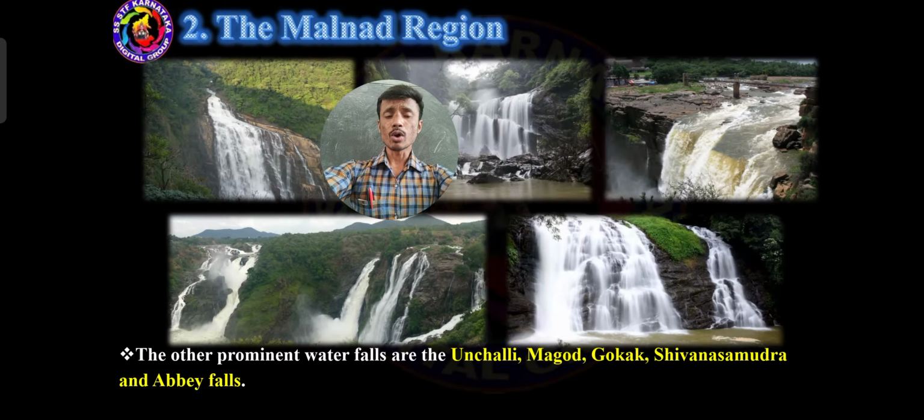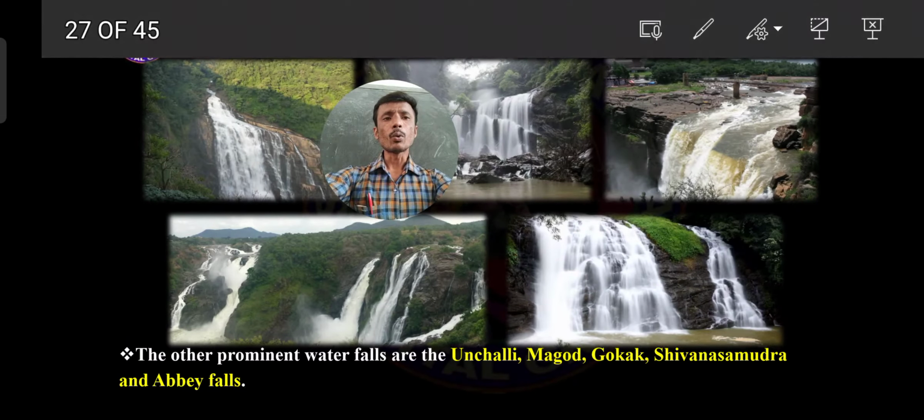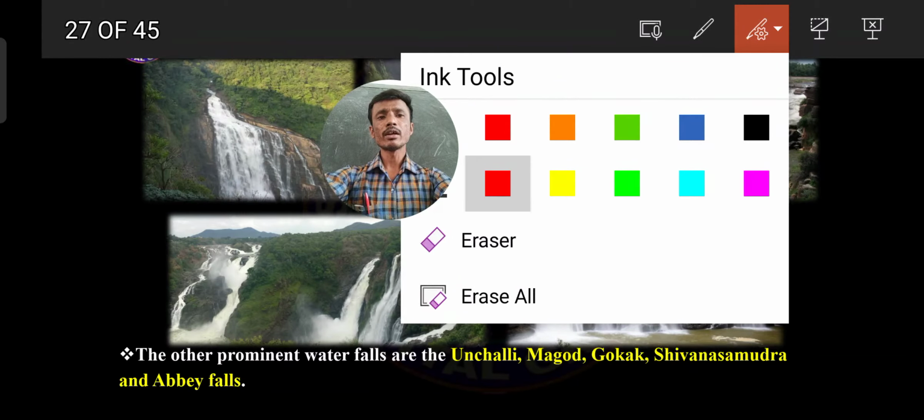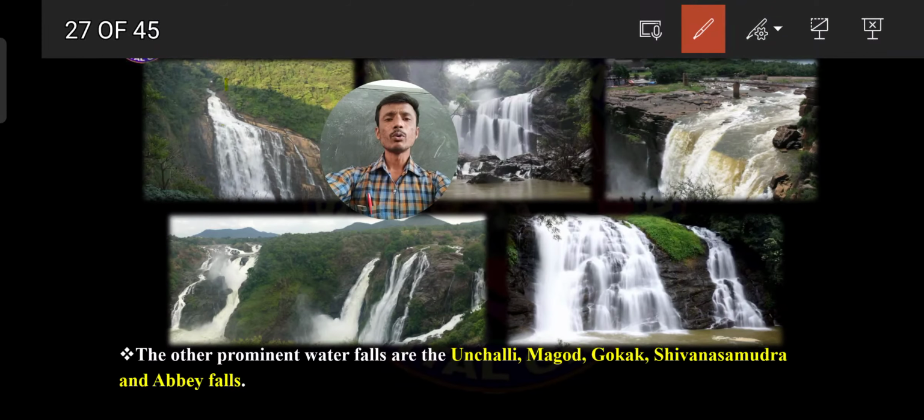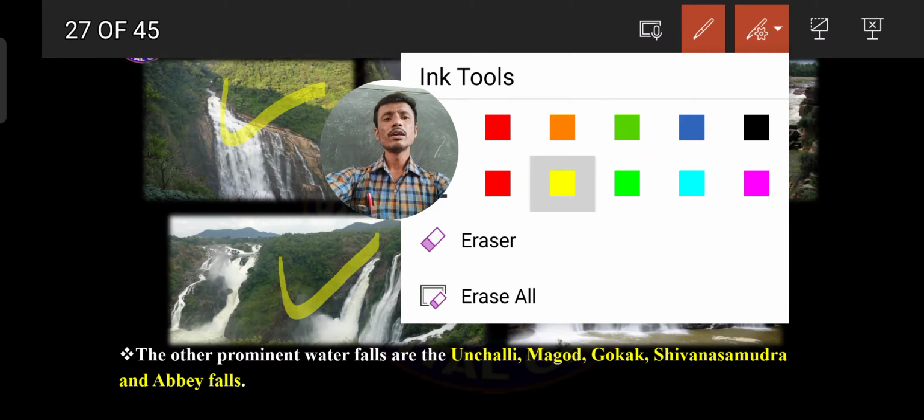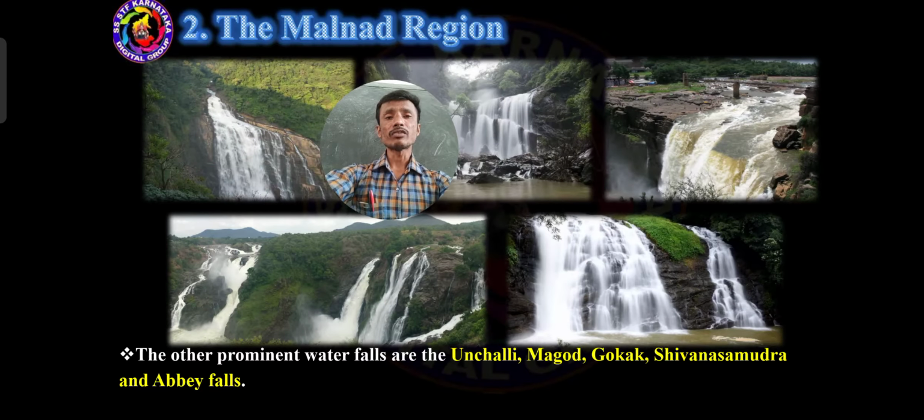Here there can be 2 or 3 more questions. List out the important waterfalls of Karnataka. Very important is Jog Falls. After that, Unchalli waterfalls, Magodu waterfalls, Gokak waterfalls, Shivanasamudra waterfalls and Abbe waterfalls. You should keep this in your mind, my dear friends. The first one, Unchalli waterfalls. Second, Magodu, Gokak, Shivanasamudra, Abbe. These are the few important waterfalls after the Jog Falls.